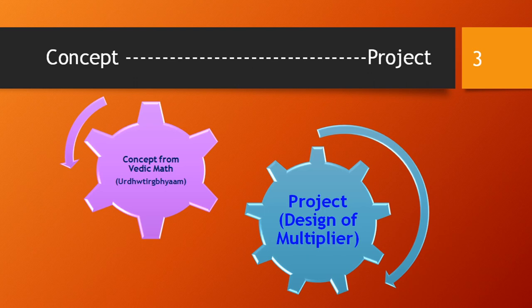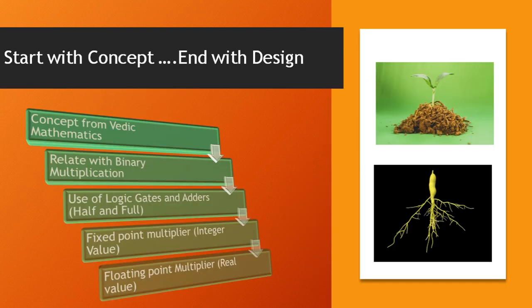So we can say a concept is a basic seed, a teeny seed, and the project is the plant from this seed. How can we achieve this from concept to project? For that we have to follow some knowledge steps. So we start with concept and end with design.